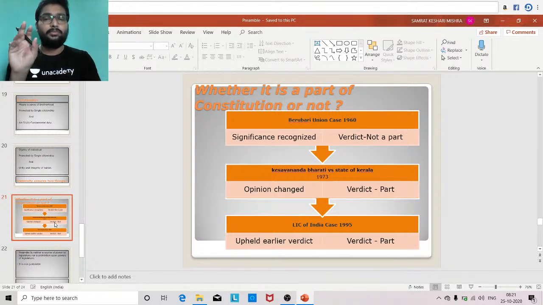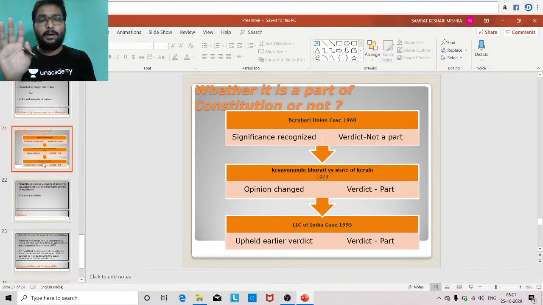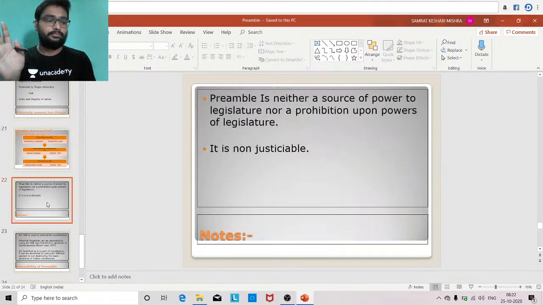And the second and most important landmark judgment, Keshavananda Bharati versus State of Kerala, came in 1973. In that case, the Honorable Supreme Court changed its opinion and said that the preamble is a part of the Indian Constitution. In the third case, LIC of India, 1995, the Honorable Supreme Court again reconfirmed that it is a part of the Indian Constitution.